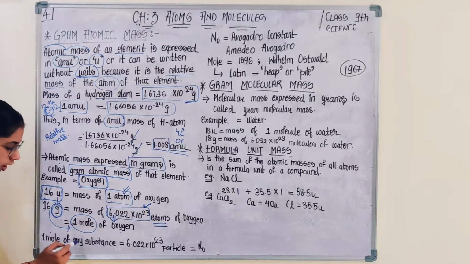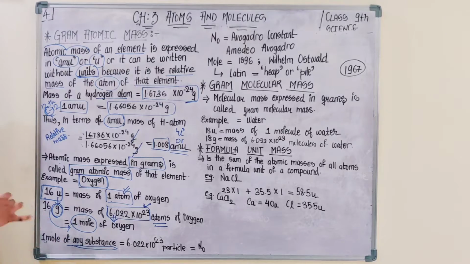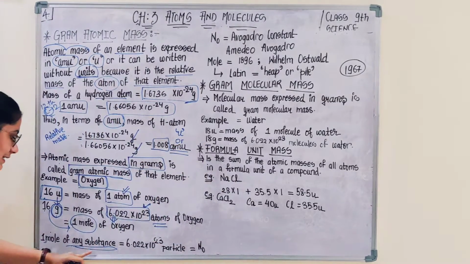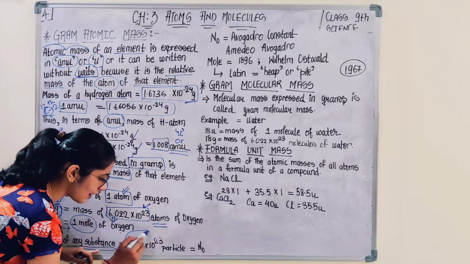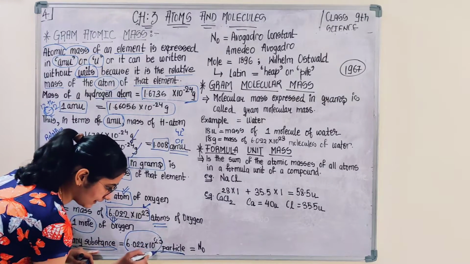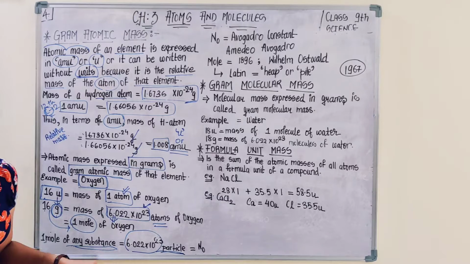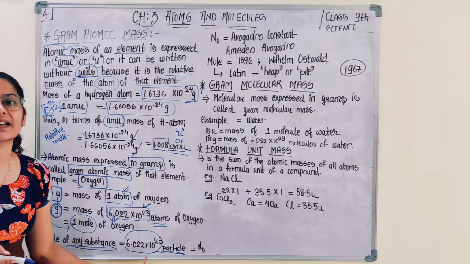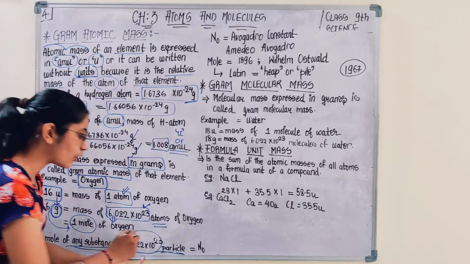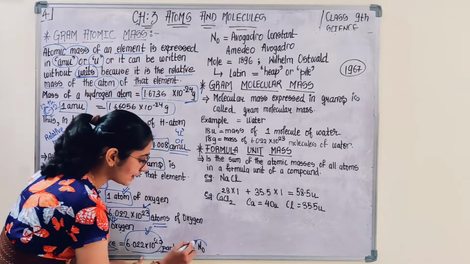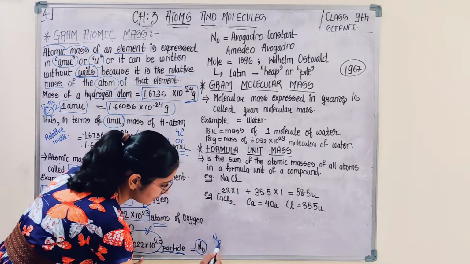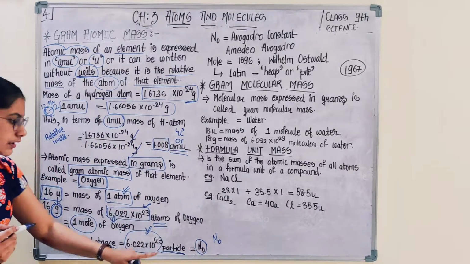So 1 mole of any substance, okay, 1 mole is a quantity. Any substance, either it be atom, molecule, any particle, is equivalent to this much amount of that particle. If I say 1 mole of molecule, so this much amount of molecules, 6.022 into 10 raised to 23. So this is a constant which is represented by N naught, N with subscript naught. Okay.